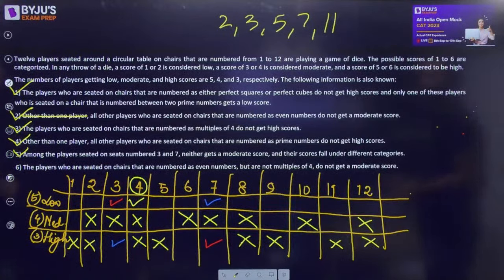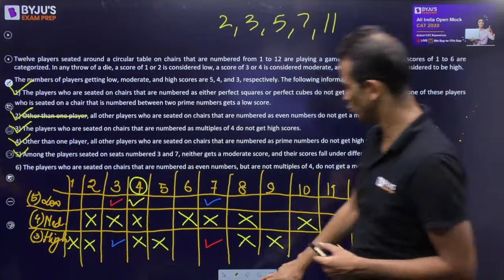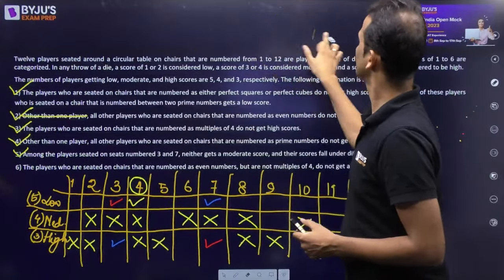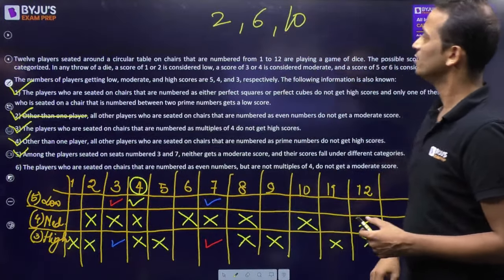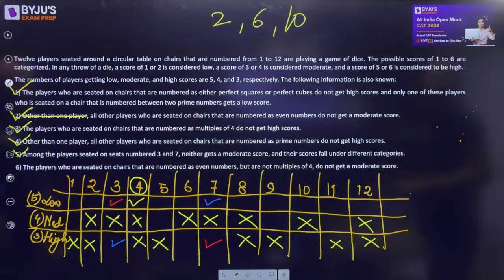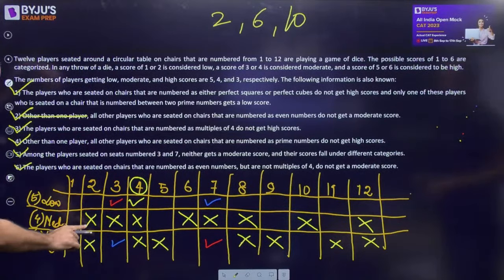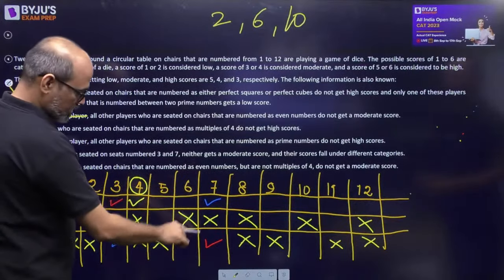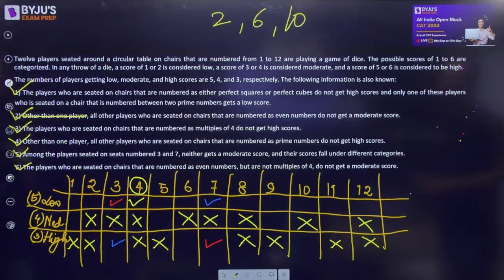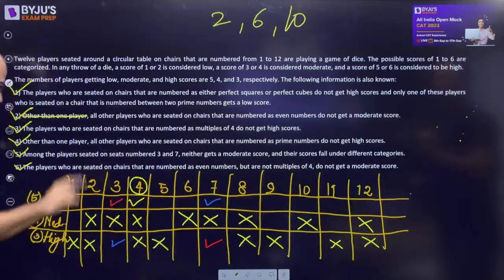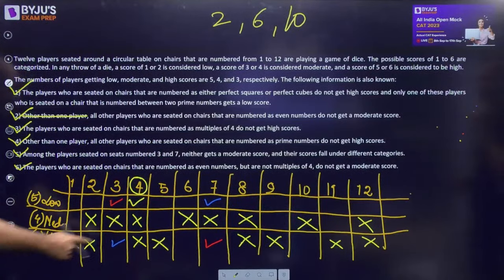Right? Last condition, the players who are seated on chairs that are numbered as even but not multiples of 4. So even but not multiples of 4. That means 2, 6 and 10. So even but not multiples of 4 do not get moderate. And certainty hai ye. So ये certain है. हाँ. So number 2. 2 doesn't get a moderate. 6 doesn't get a moderate. 10 doesn't get a moderate. We already know that. Now, there are a lot of cells that are empty. For that, we need this part. High 3 ticks चाहिए. Wait.